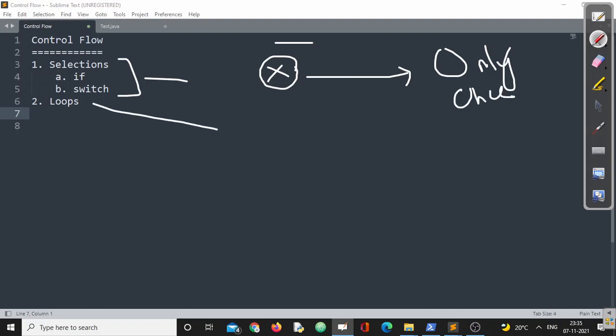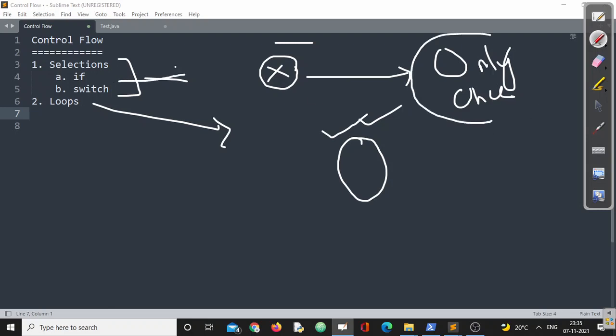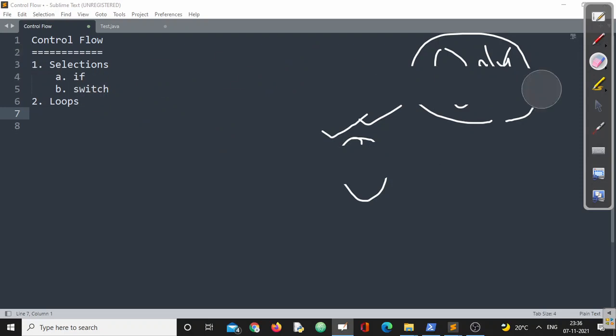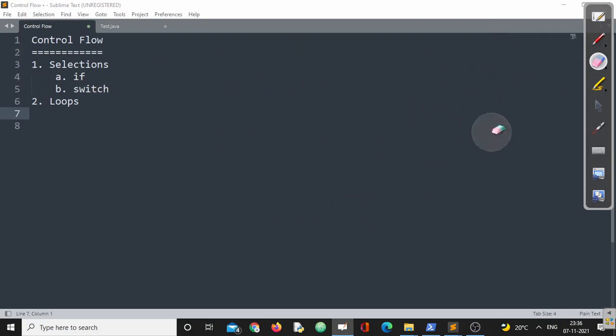But in a looping statement, the same block of statements will be executed as long as the condition is true. So two things are there. In the first case, the statements are executed only if the condition is true. In the second case, the statements are executed as long as the condition is true. You can take this note also.